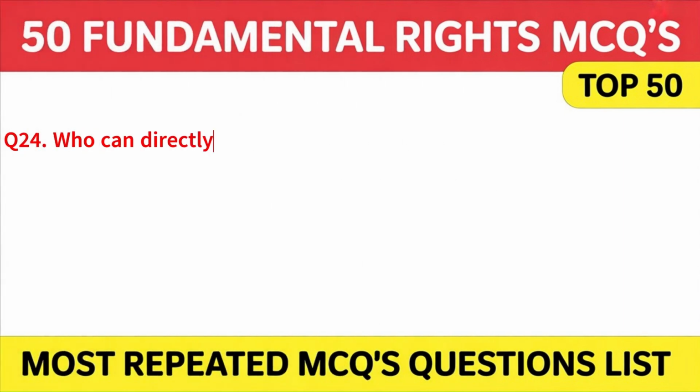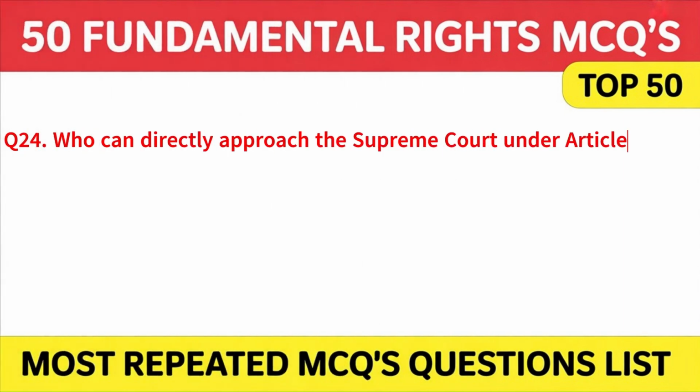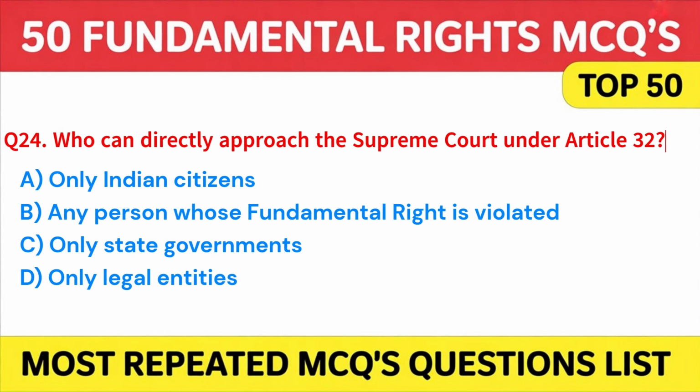Who can directly approach the Supreme Court under Article 32? A. Only Indian citizens. B. Any person whose fundamental right is violated. C. Only state governments. Or D. Only legal entities. Answer B. Any person whose fundamental right is violated.